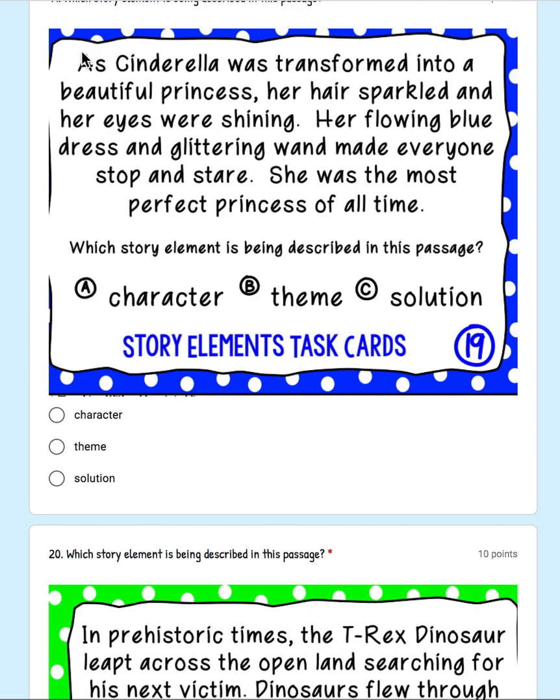A. Character. Was a character being described? What she looks like? What she's wearing? That would be character. B. Theme, the lesson that the character of Cinderella is going to learn at the end, or that she's currently learning about. Or C. The solution, the way Cinderella is going to fix her problem.